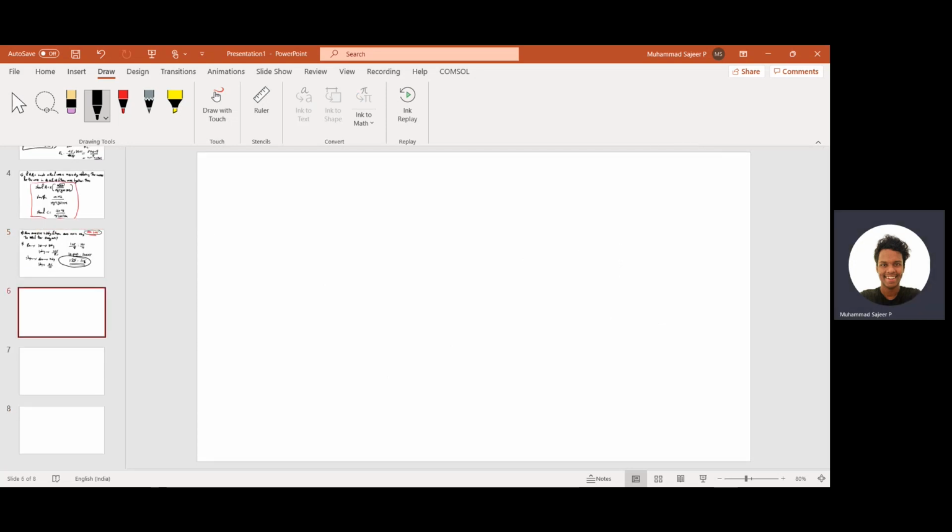So let's do some other problem. This time also we will do a problem asked in SSC 2014, SSC CGL actually, CGL 2014. And this question is like this: